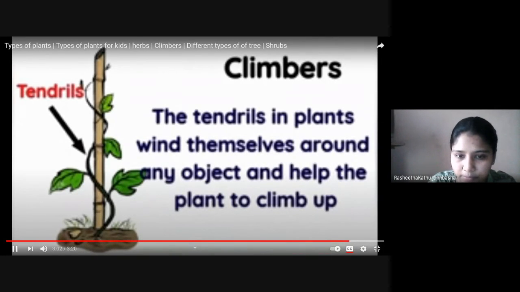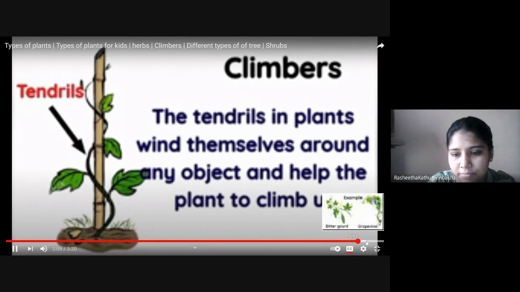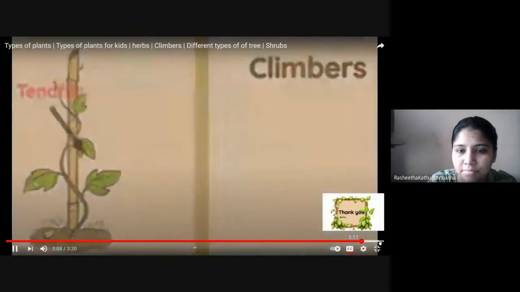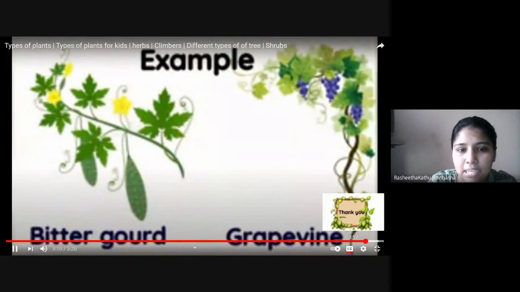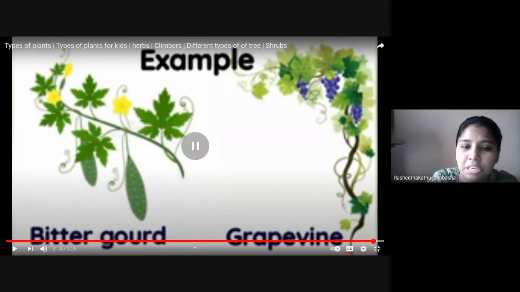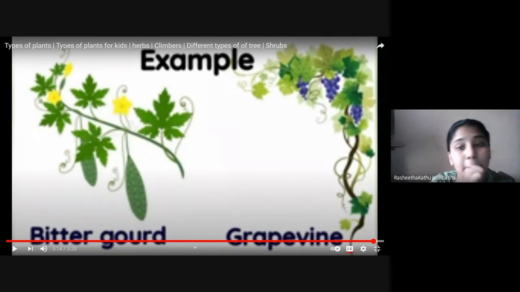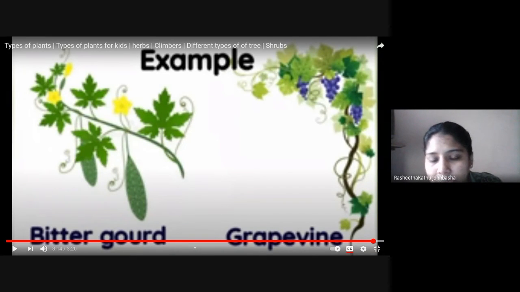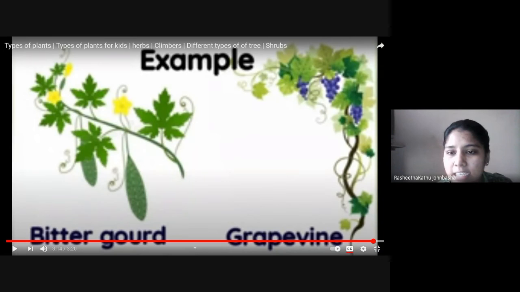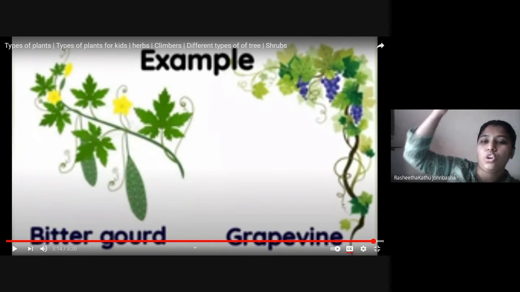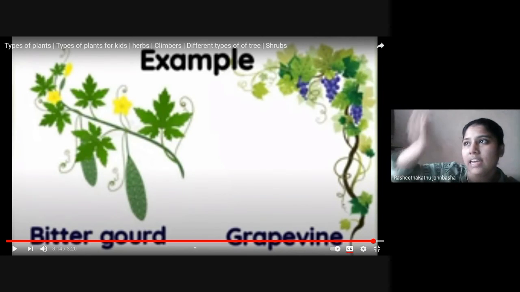The tendrils in a plant wind themselves around any object and help the plant to climb up. Common climbers include bitter gourd and grapevine. Even if some of you may not have seen bitter gourd, you can keep the money plant as an example. Money plant and grapevine both have tendrils and very light fruit, so if you give a support, it can grow straight along the support.